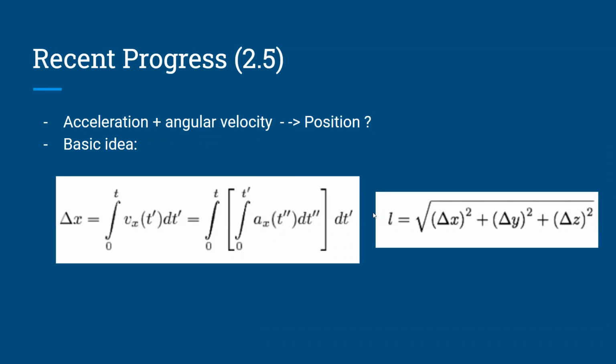How do we use acceleration and angular velocity to calculate the displacement of objects and find a new position? The basic idea is simple. Since we have the acceleration of x, we just take the double integral of it, and then we get the displacement on the x-axis. Next is to calculate the L2 norm of x, y, and z, and then we get a new position in space.